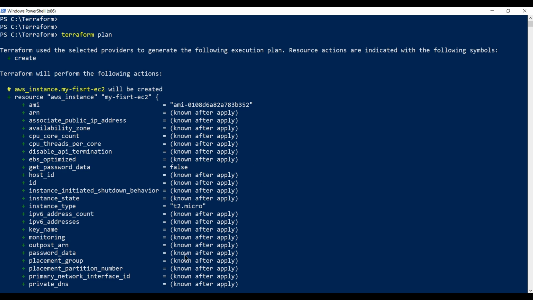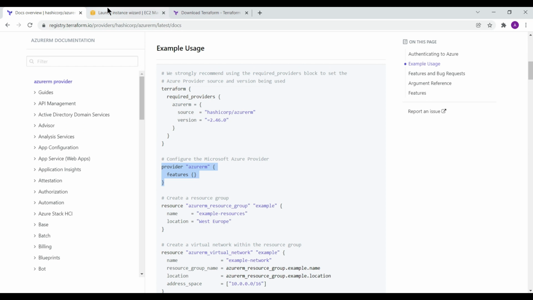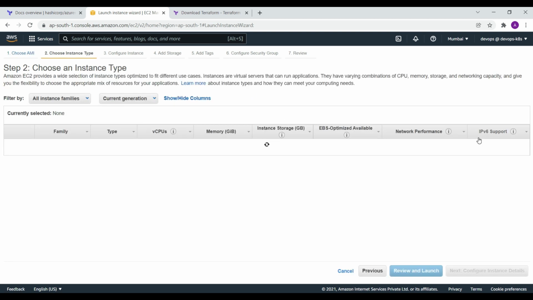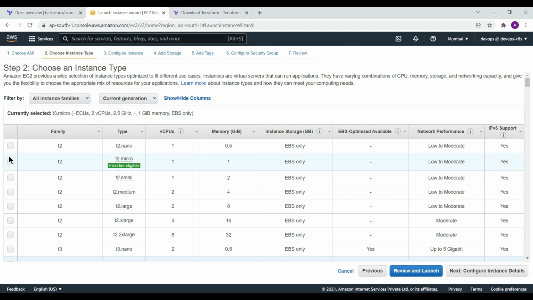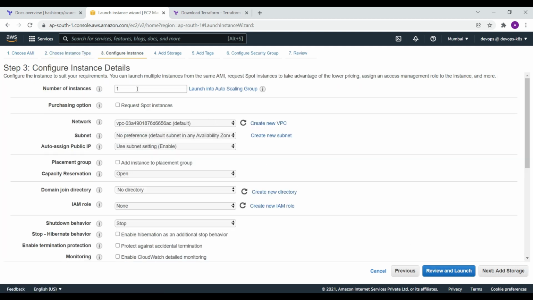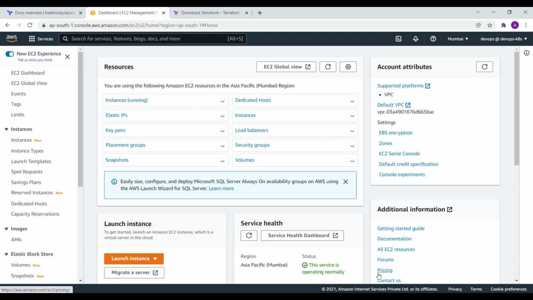You can see the same in the launch instance wizard, when we tried to create an instance using the console. We selected this particular AMI, we selected the instance type, and you can see all the other things coming as defaults. So if we provide a value, it will override the default. If I don't provide it, it will not be overridden, and the default will be applied. Terraform also works in a similar way.